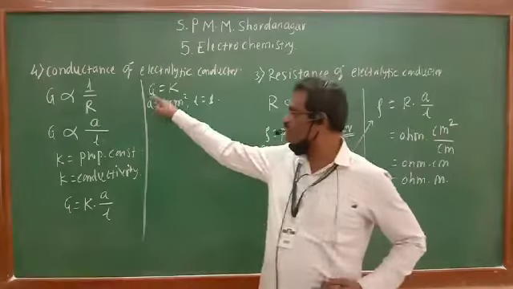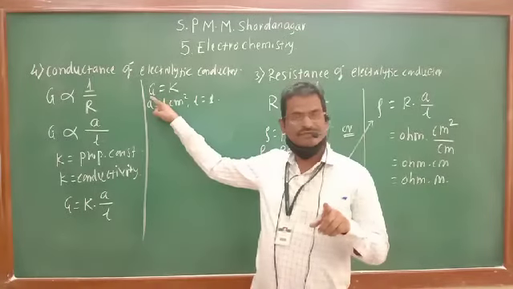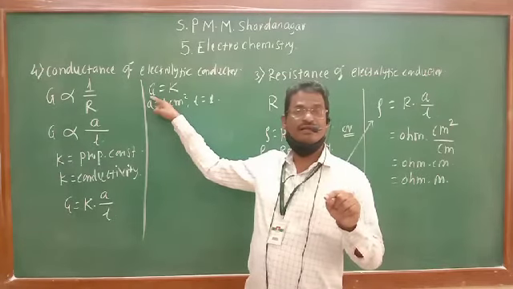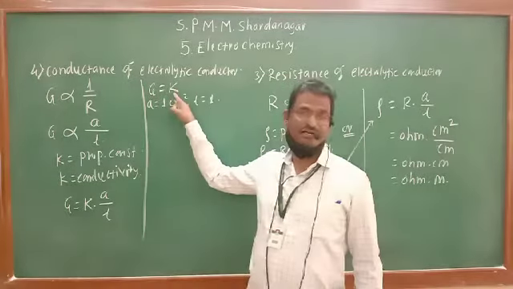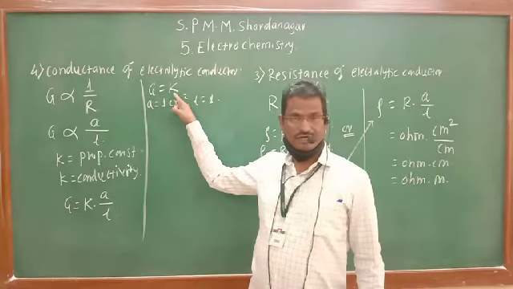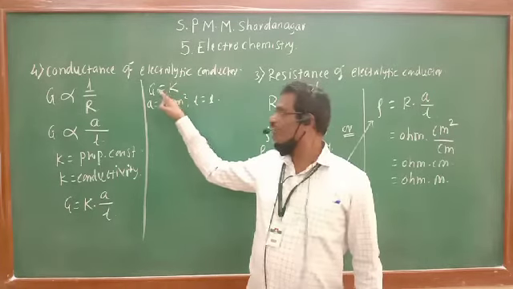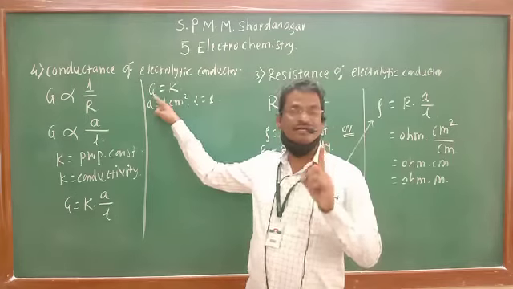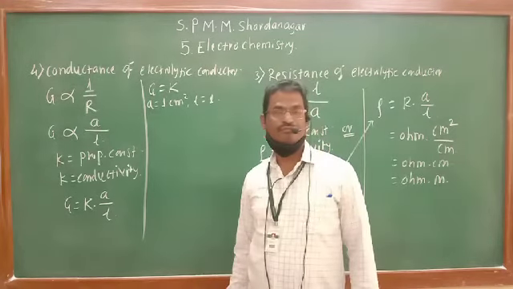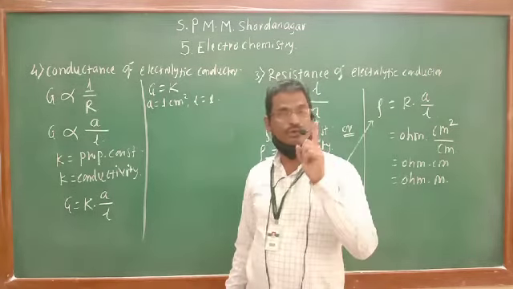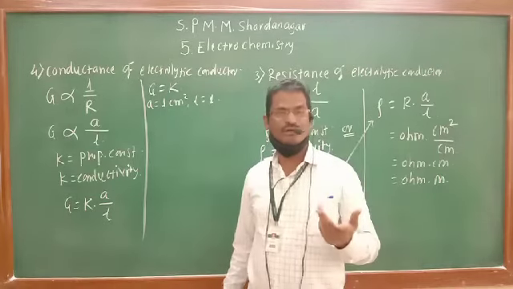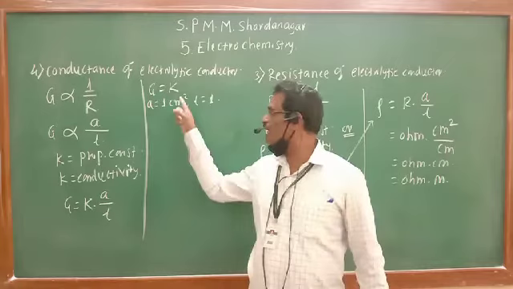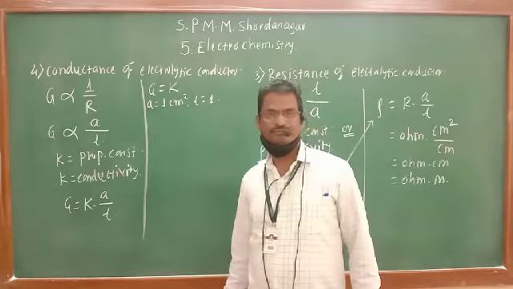So the conductance of ions present in 1 centimeter cube of material is known as conductivity. Conductivity is the conductance of ions present in 1 centimeter cube volume. The conductance of 1 centimeter cube or 1 meter cube of material is known as conductivity.